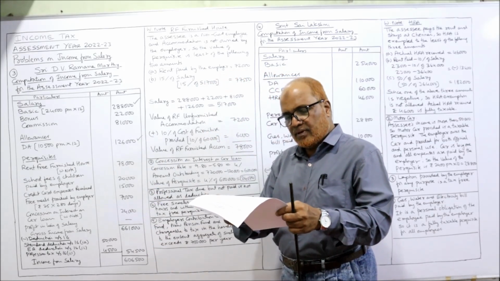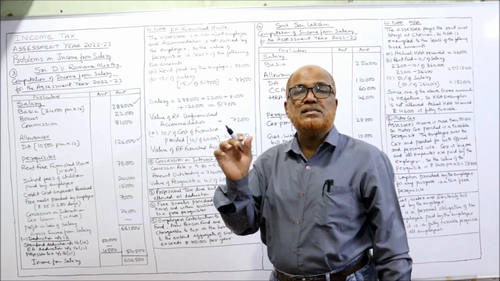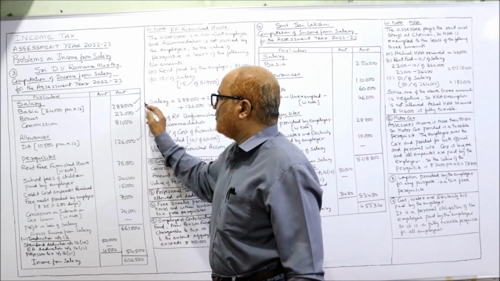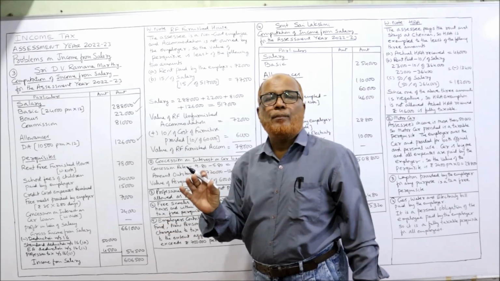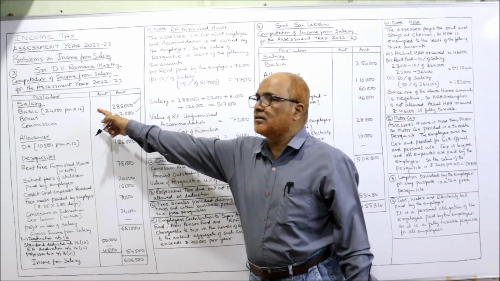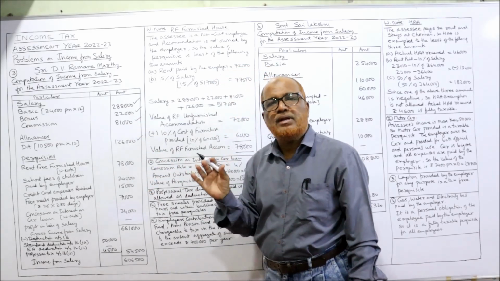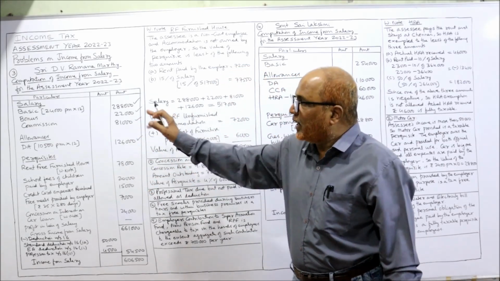Next comes bonus. Bonus is taxable under the subhead salary. So here I have taken bonus 22,000. Now commission is also a part of the subhead salary. So commission. Remember the procedure. This is the procedure given by the Income Tax Act. What are the items to be taken under the head salary?